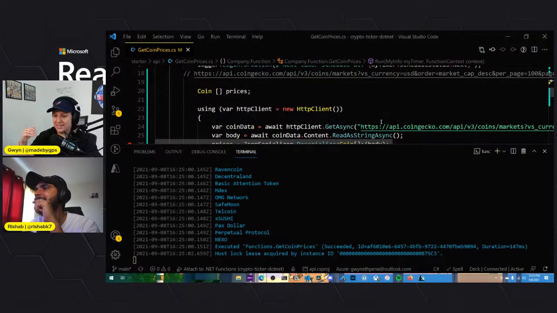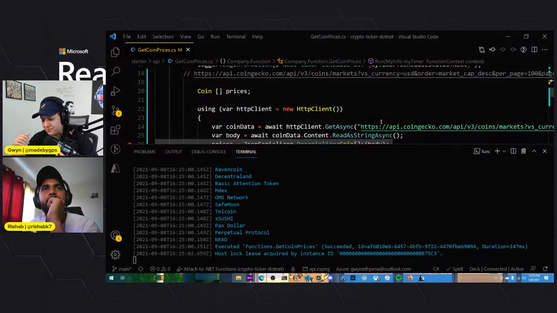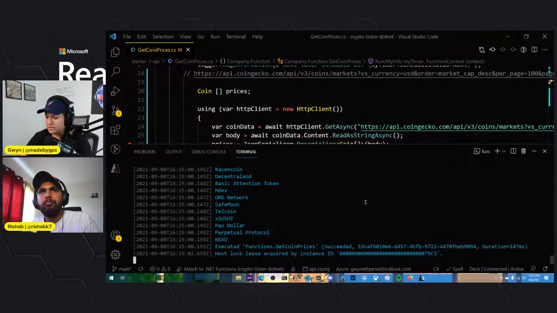So now what we want to do is add the next step. When we grab this data, we're not only going to print it to console, we're also going to save it to a Cosmos DB account. And then also publish it to a SignalR hub. We're going to stop this here.